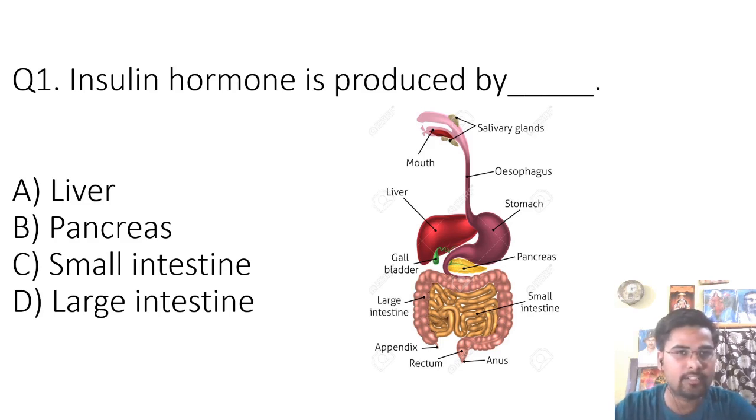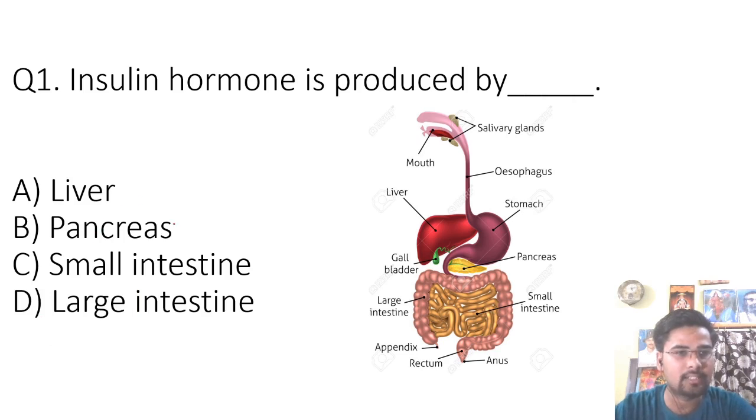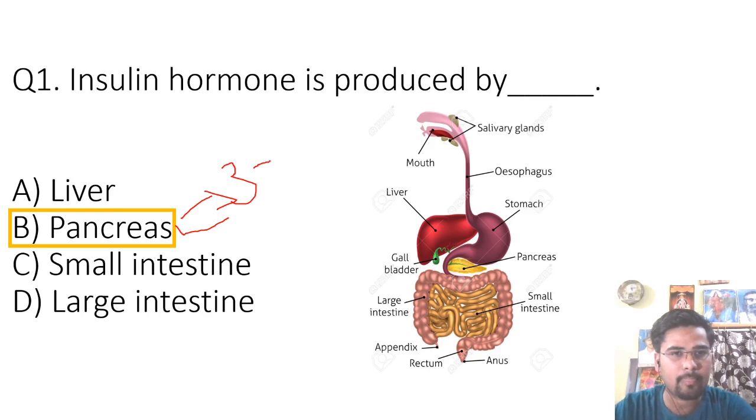Question number 1: insulin hormone is produced by liver, pancreas, small intestine or large intestine. The correct answer is pancreas. As you know, the pancreas is a mixed gland or heterocrine gland. It secretes both enzymes as well as hormones. Pancreatic juice has 3 enzymes: lipase, amylase and trypsin.